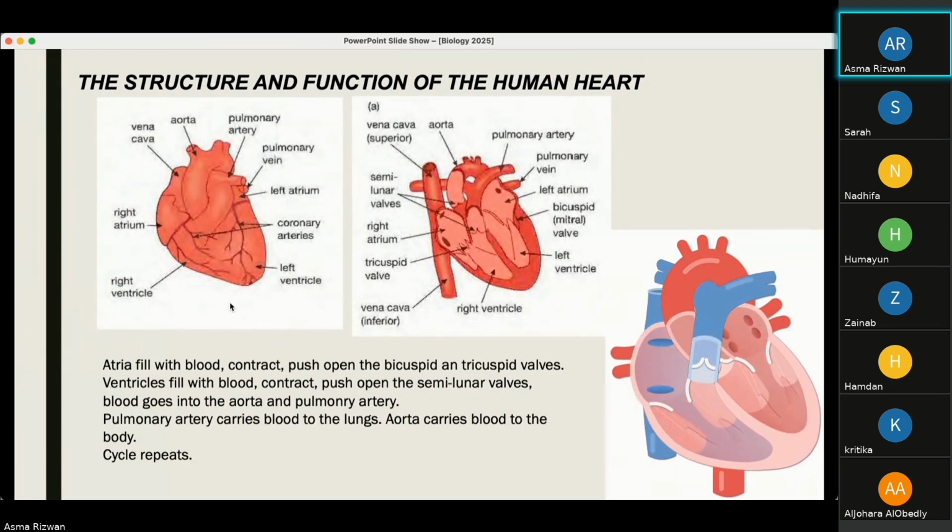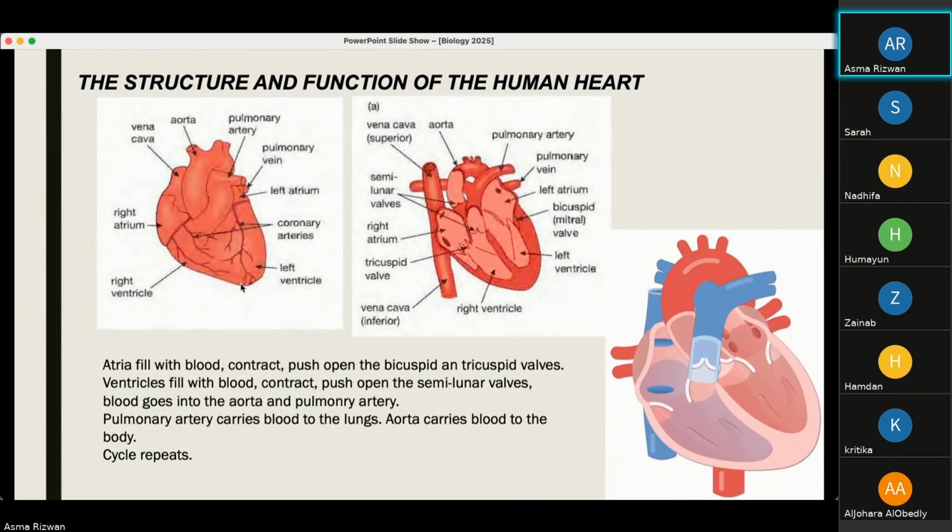The heart itself is supplied by blood as well, because obviously the heart needs nutrients and needs to live to work as a pump. So the coronary arteries, coronary is a word that is related to everything about the heart. The heart receives its circulation and nutrients through these coronary arteries. And then it supplies the entire body through the aorta, pulmonary artery, pulmonary vein, and vena cava.